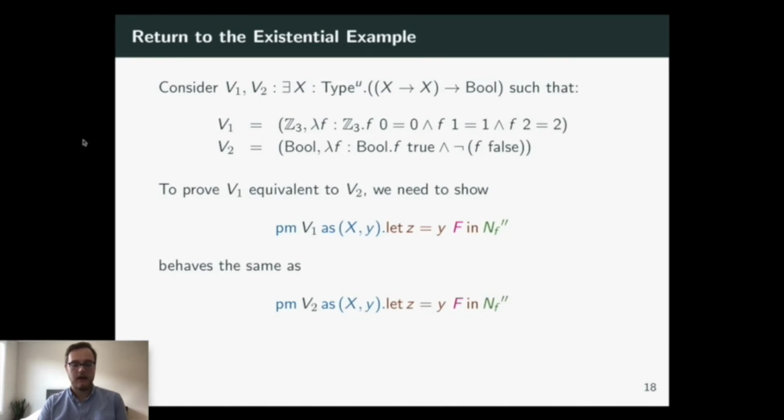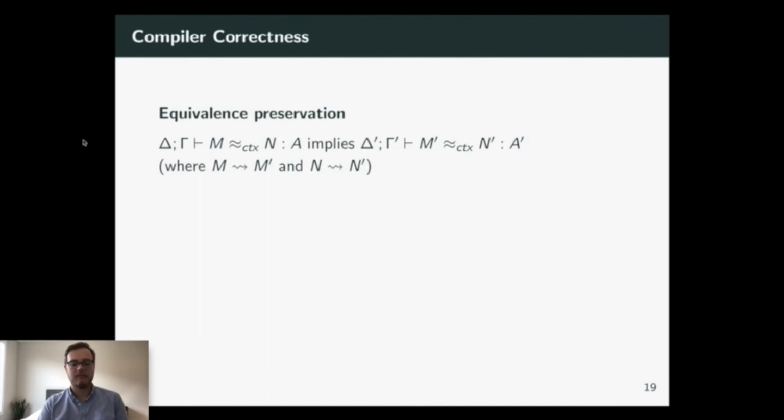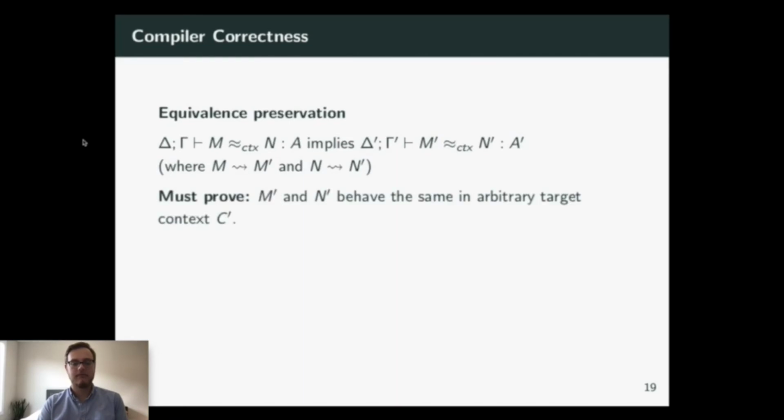So what's left in the proof is to show that z is equal to true in both cases. And that, combined with a small detail about the proof structure that you can see in the paper, lets us complete this proof. Now that we've seen program equivalence, let's look at compiler correctness. One property you might want about your compiler is that it preserves all of the abstractions in the source language. So to say this more precisely, you can say that two terms in the source language being equivalent implies that after you compile them, they should still be equivalent.